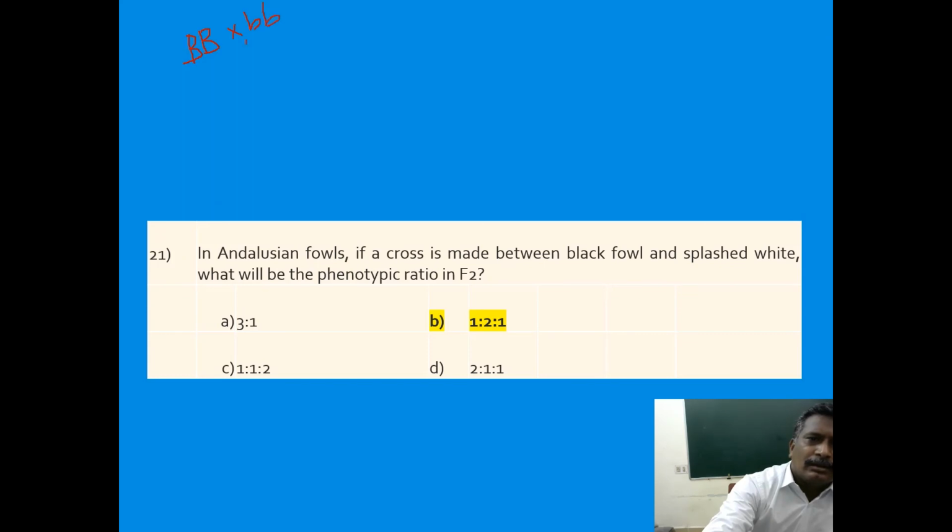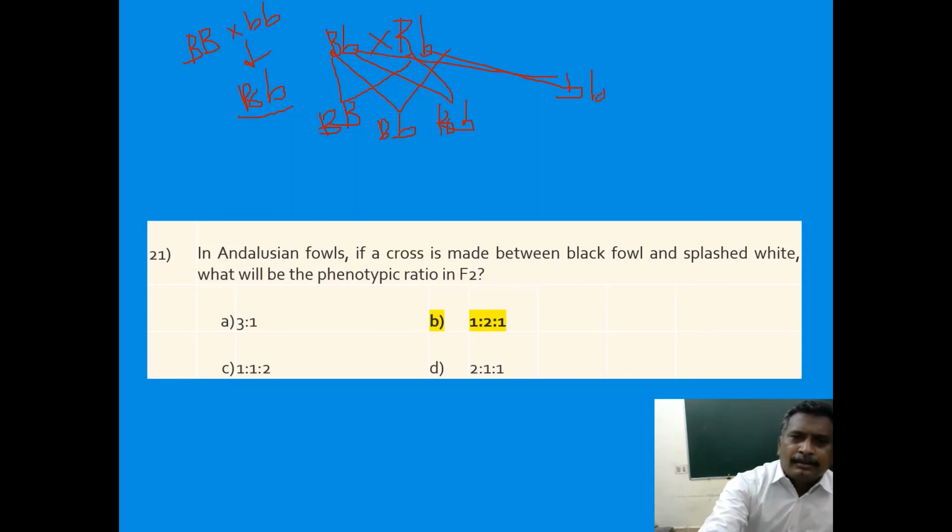In F1 generation, we will get capital B, small b as heterozygous individuals, all are blue. Now to get F2 generation, we have to make a cross between organisms of F1 generation. That is capital B, small b organisms. Now this one, capital B, small b, capital B, small b, small b.